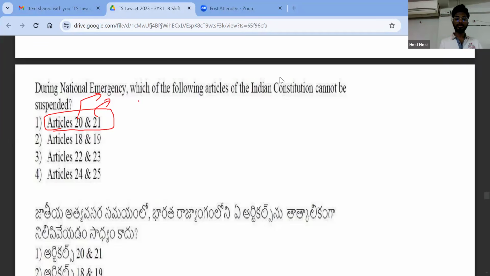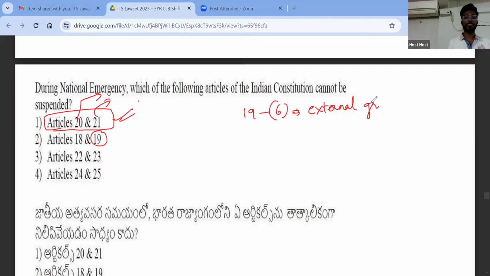One more thing. Under Article 19, so this is the right answer. You cannot suspend 20 and 21 whenever there is a national emergency. Under Article 19, there are 6 rights. Freedom of speech and expression, assembly, association, and movement, and residence, and also profession. So these 6 rights can be suspended during national emergency only when national emergency is imposed on external grounds. However, when national emergency is imposed on internal grounds, which is known as internal emergency, then these 6 rights cannot be suspended.